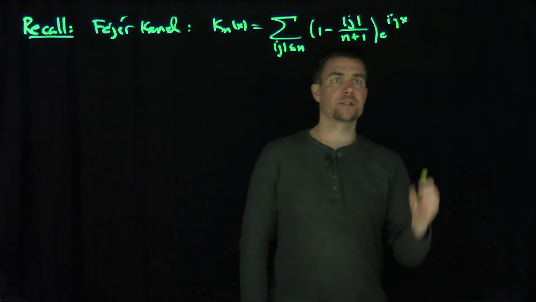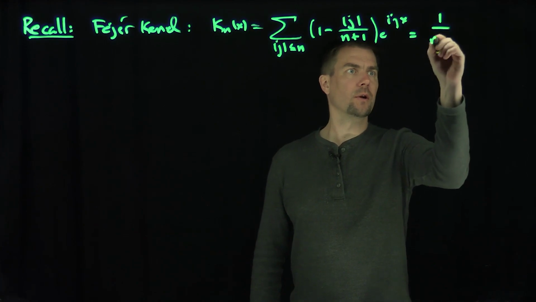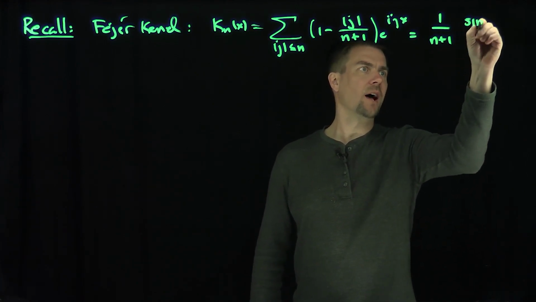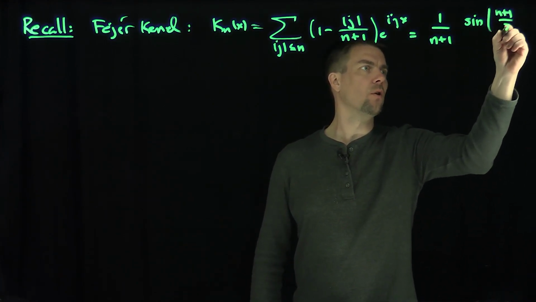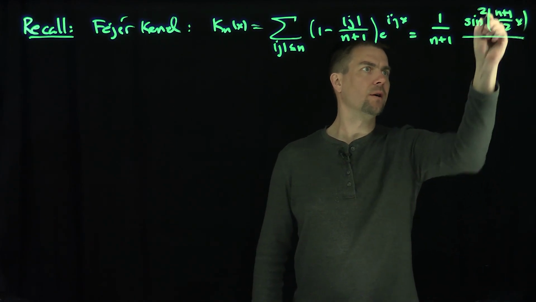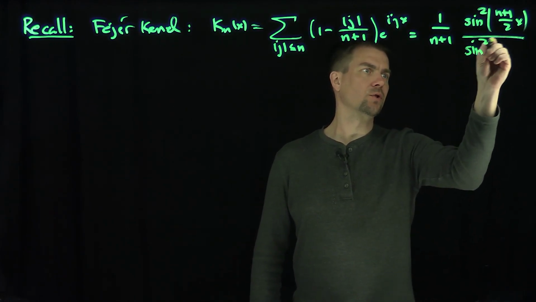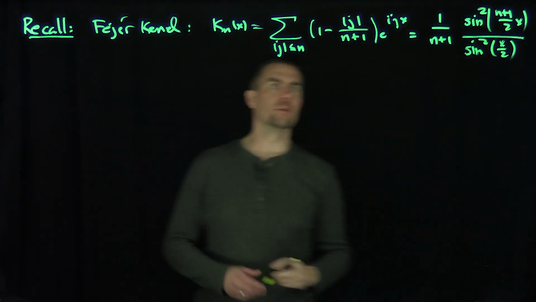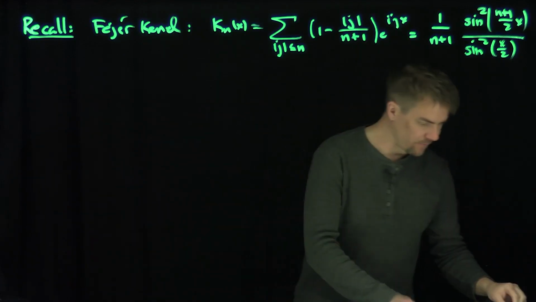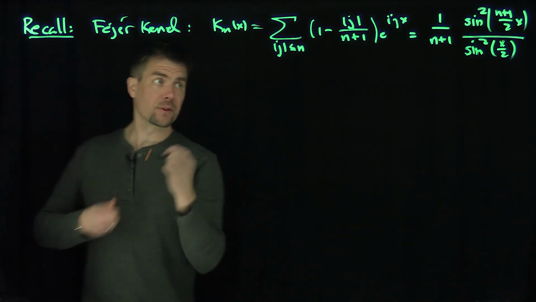In the previous video, we found an exact formula for this. It's 1 over n plus 1, the sine of (n plus 1) over 2 times x, squared, over the sine squared of x over 2. Okay? Now let's make some remarks about the Fejer kernel. So here's the first property that we know about this Fejer kernel.